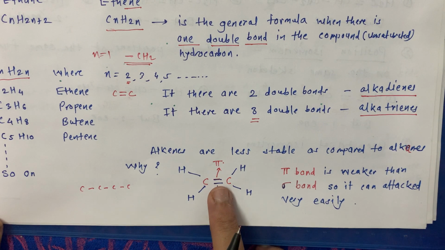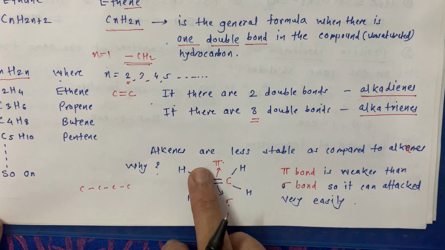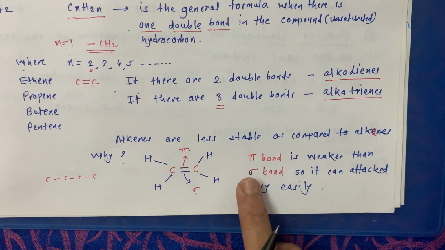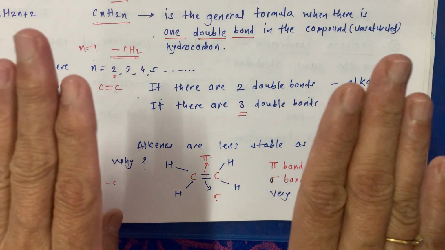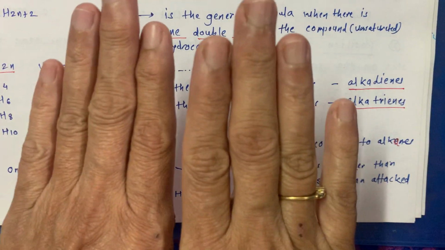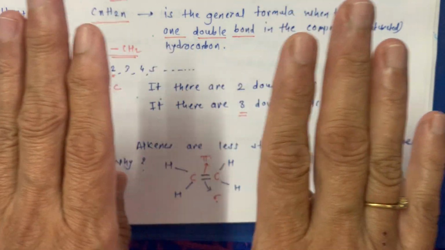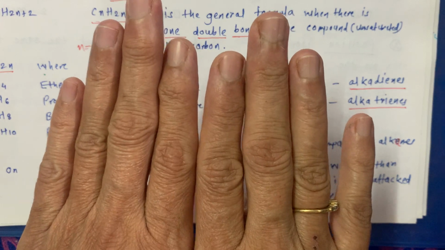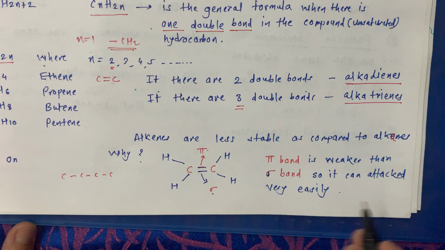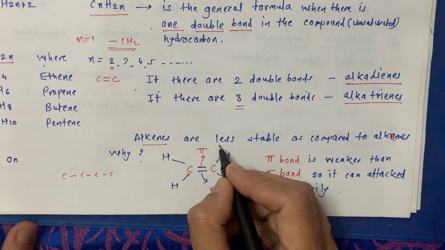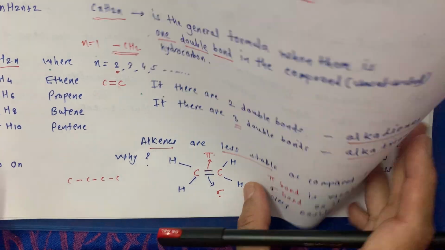But here in the double bond, one is pi and one is sigma. And this pi bond is weaker than the sigma bond. Why? Because the pi bond is formed by overlapping like this. That is not axial overlapping, this is lateral overlapping, which I explained in the classroom. That's why alkenes are less stable as compared to alkanes.